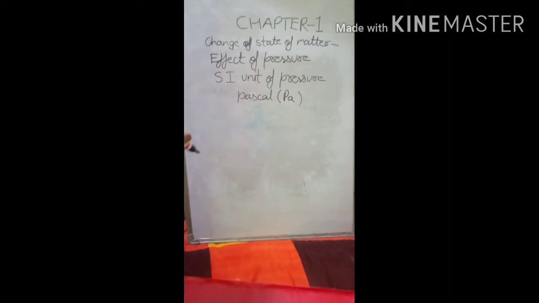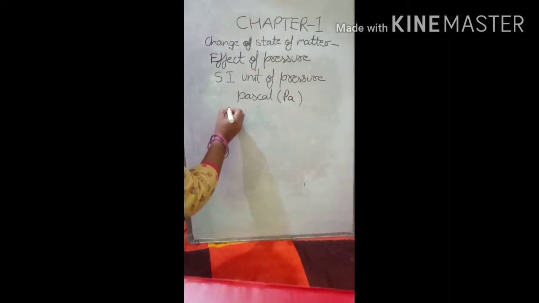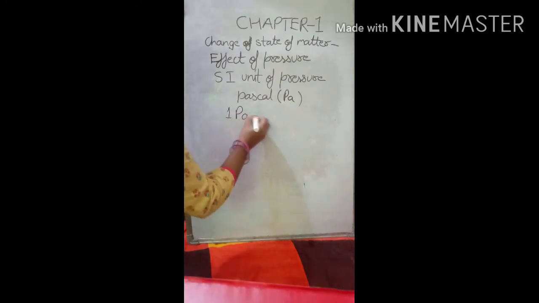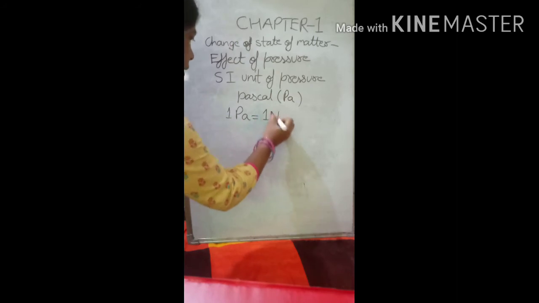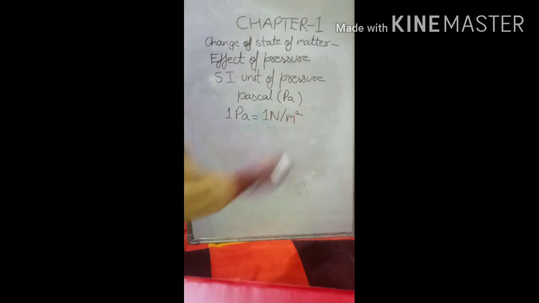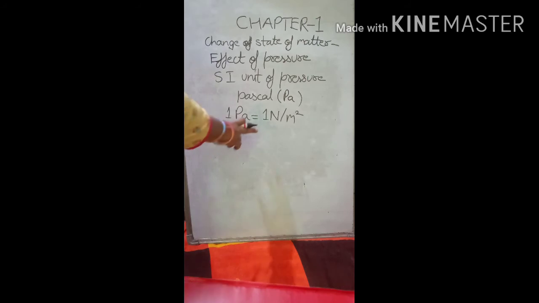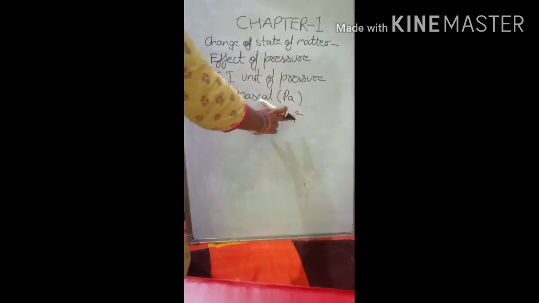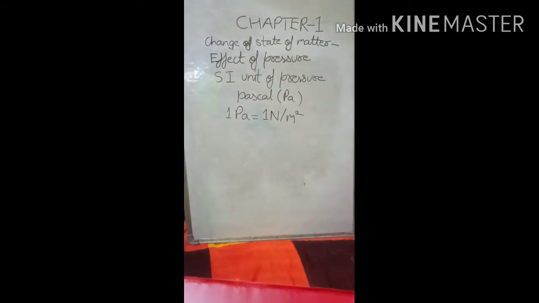Pascal is the SI unit of pressure, and 1 Pascal is equal to 1 Newton per meter square. That means if we apply a force of 1 Newton per meter square, whatever pressure is exerted is equal to 1 Pascal.